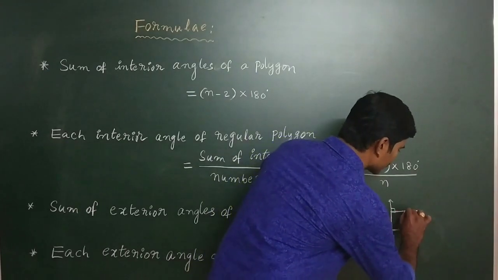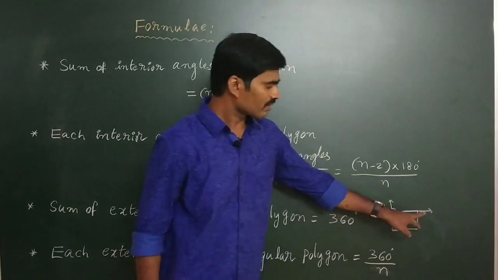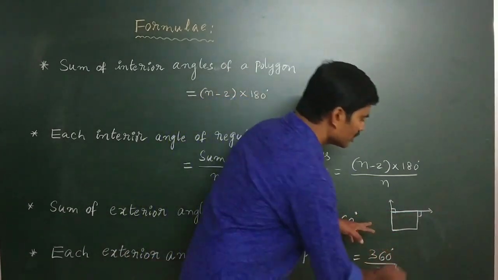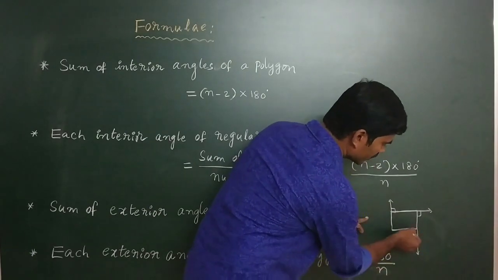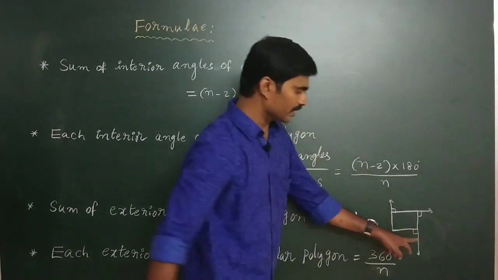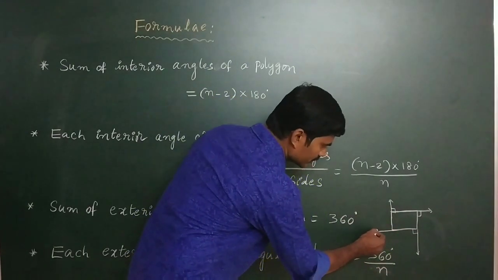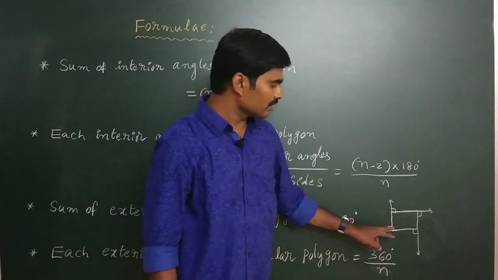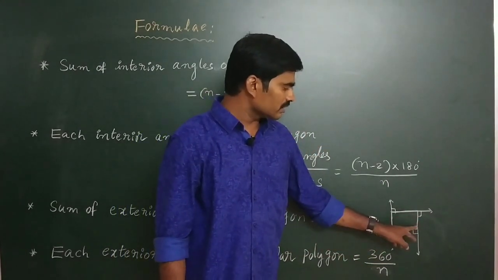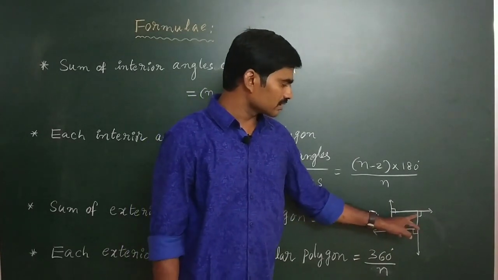I extend this side, and with this side it forms an exterior angle. Next, I extend this side, and with this side it forms an exterior angle, and extend this side, and with this side it forms an exterior angle.